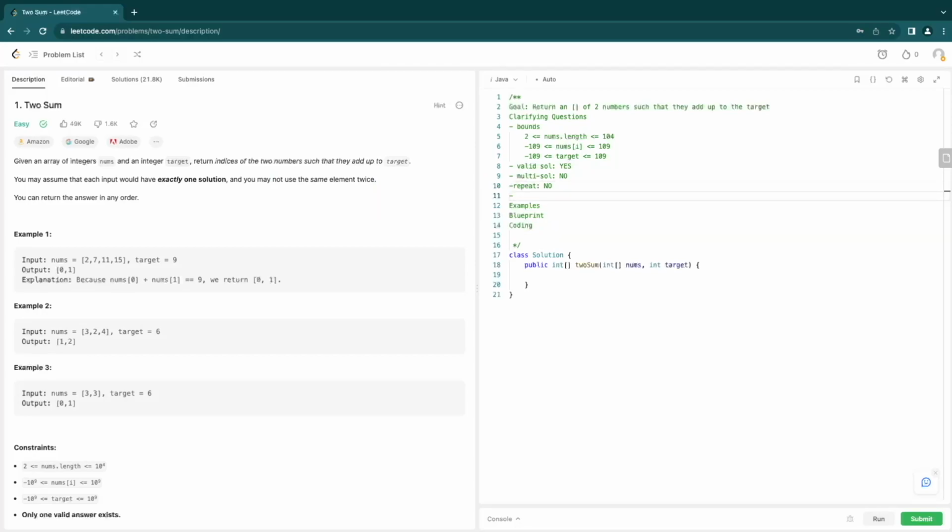And last but not least, can the output be in any order, or do we have to have it in the exact same order? And in that case, we can just call it out order and no. So now that we have our clarifying questions, let's go ahead and move on to some examples. And let's just go ahead and take the first Leetcode example that we have here.